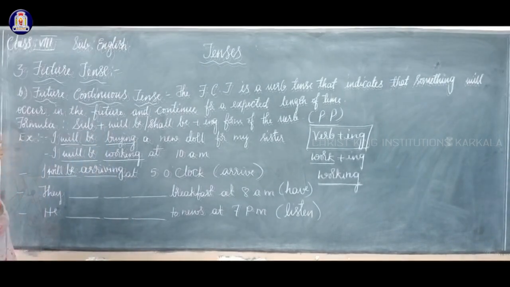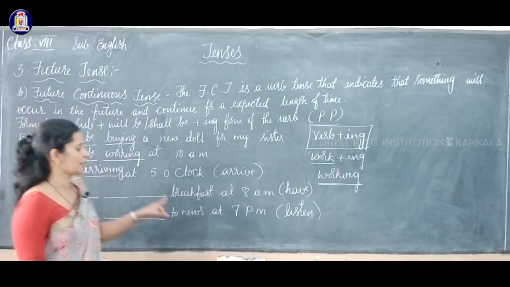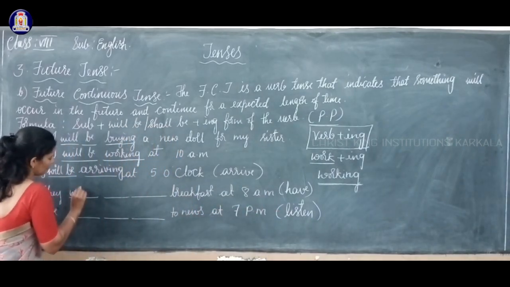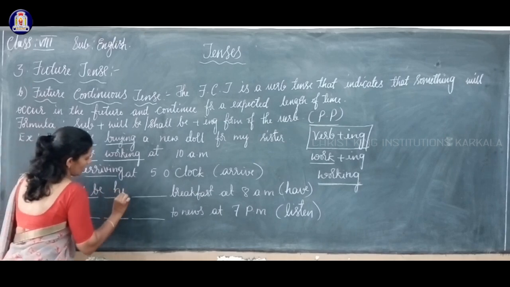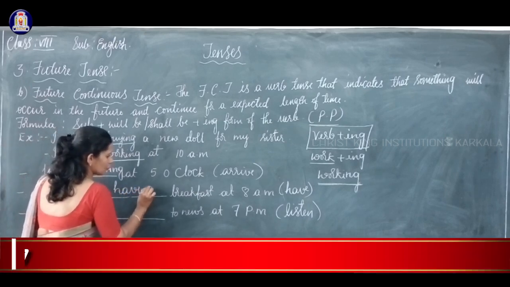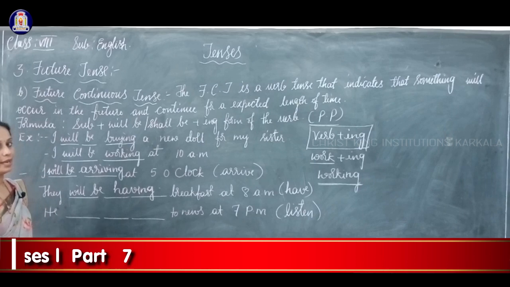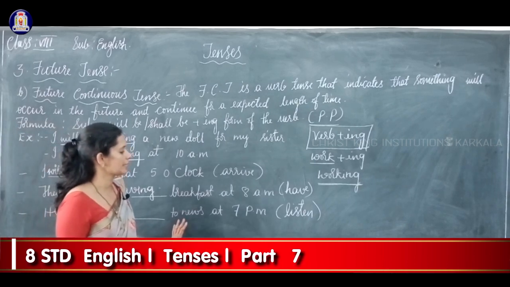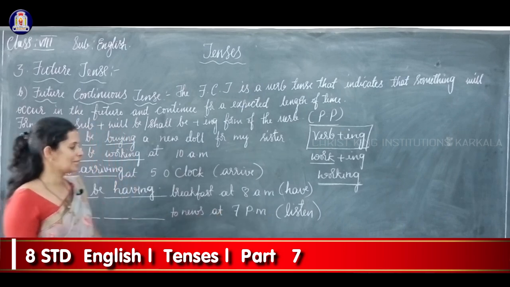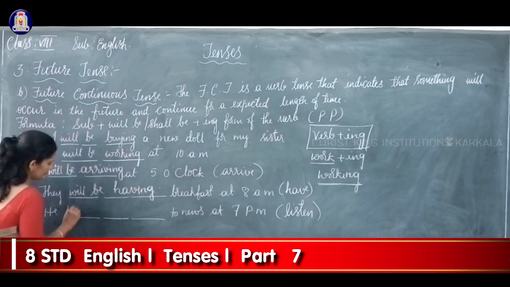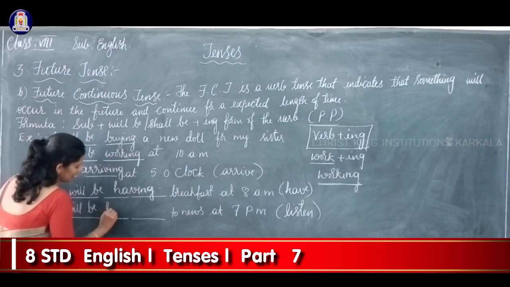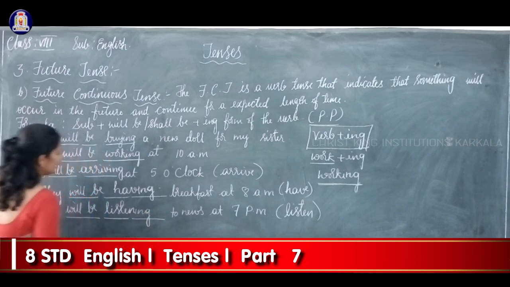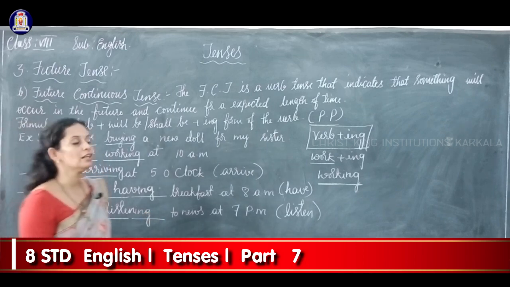Your second question is, they dash breakfast at 8 a.m. The verb is have. So, they will be having breakfast at 8 a.m. And we'll go to the last one. He dash news at 7 p.m. Your verb is listen. So, he will be listen, add ing to it. He will be listening to news at 7 p.m.